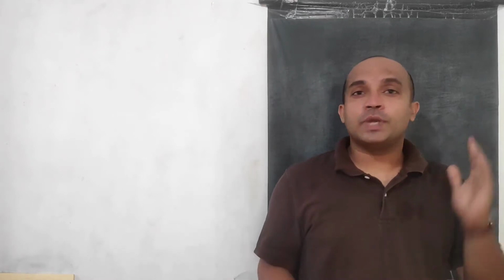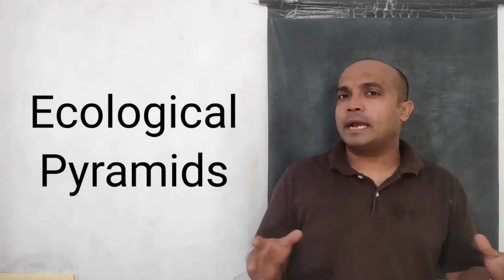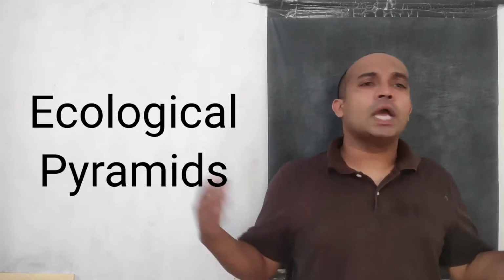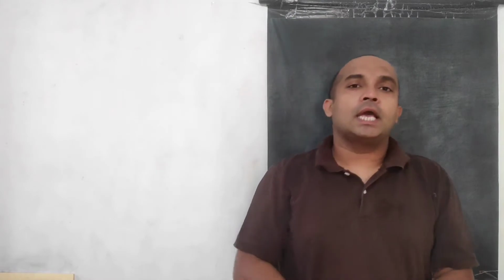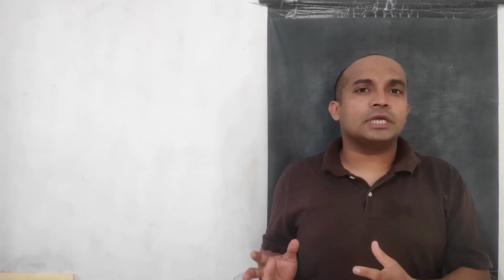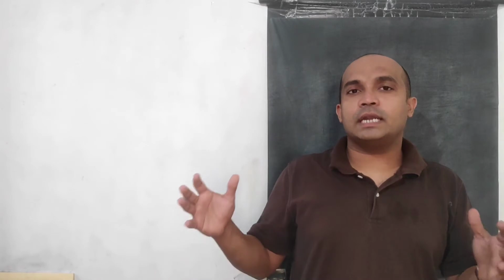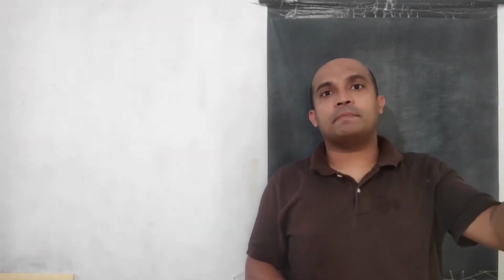Welcome everybody. So today we are going to study about ecological pyramids, right? When a pyramid comes to our mind, we think about a broader base and a narrow apex, right? A narrow top. The same thing is there up to a certain extent in an ecological pyramid also. In an ecological pyramid, at the base side we take producers, and at the apex side we take the last type of consumers, right?